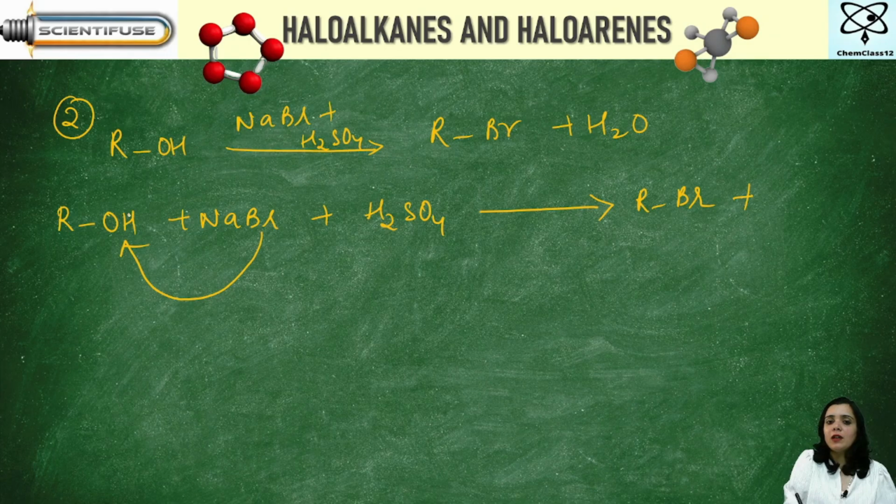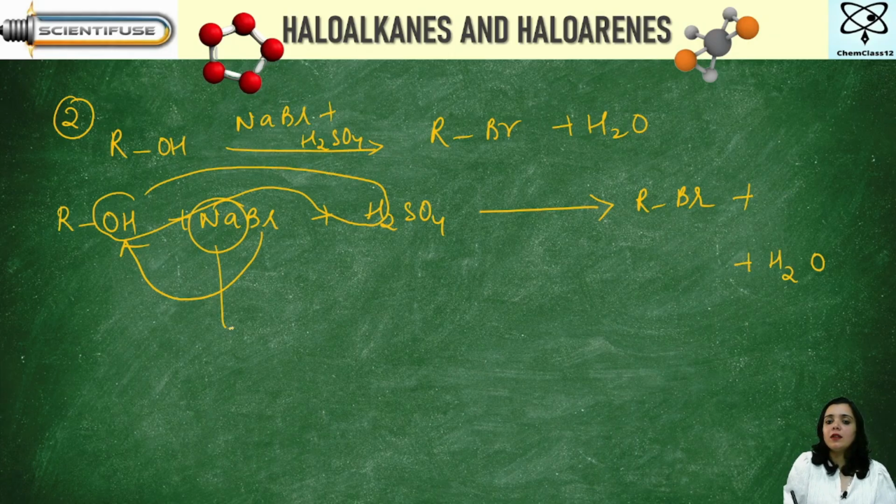Plus, this is going to go out in the form of water. So there are two hydrogens. One of the hydrogens will go with this, so I'll write it somewhere here, H2O. Okay. Then what are you left with? You are left with Na here, and then you're left with H and SO4. So it gives you NaHSO4.